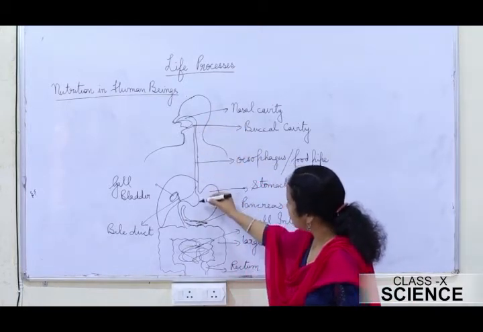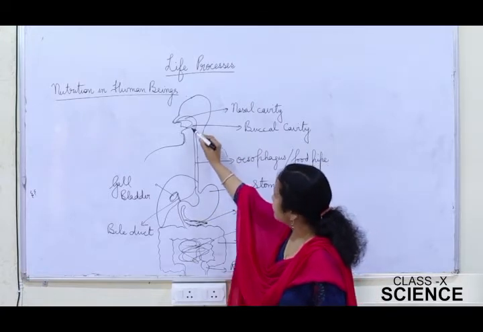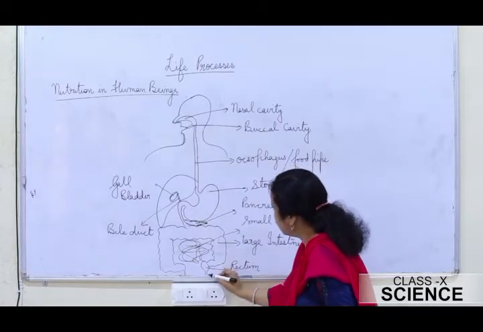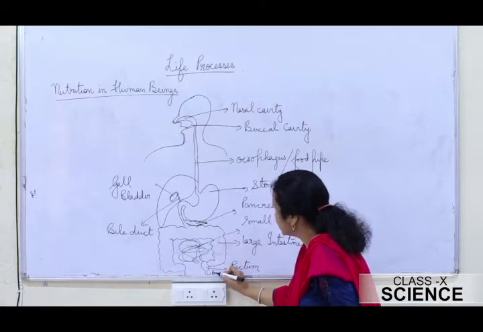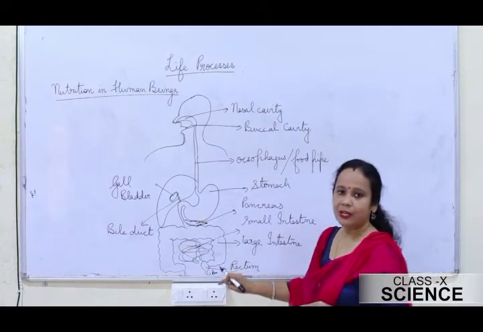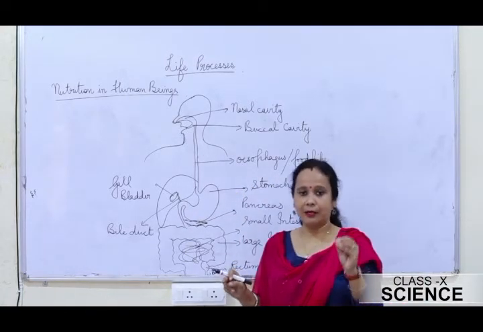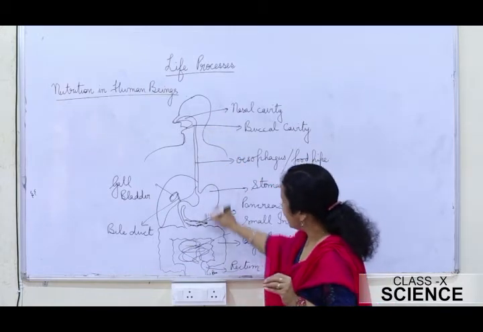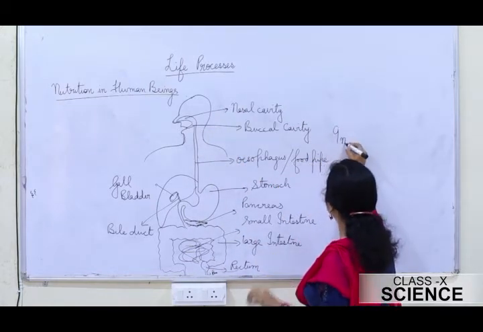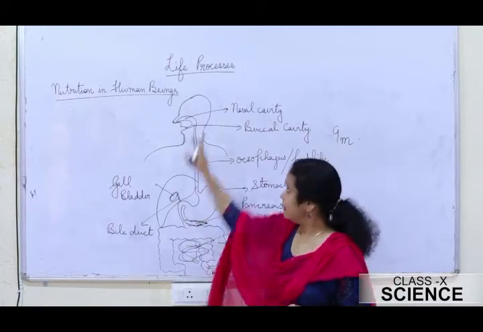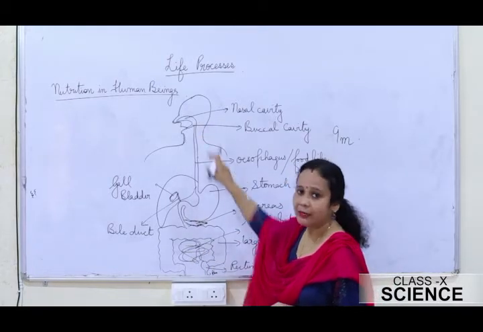It consists of an alimentary canal which extends right from the mouth till the anus. This is the anus. So it is a long structure actually. In a human adult, the length of this alimentary canal is about 9 meters. You can imagine the length.